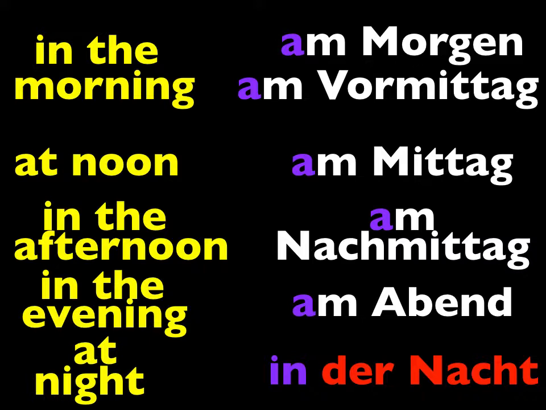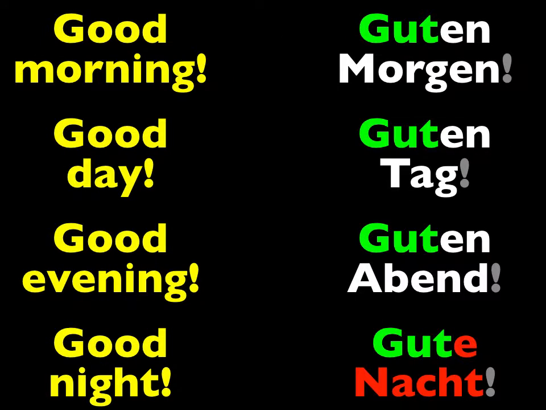Good. Now let's talk about how to say good morning, good afternoon, etc. Guten Morgen, guten Tag, guten Abend, gute Nacht. And again, there really is no way to say good afternoon. Guten Tag would be the best way to go there. The first three were masculine, so it was guten Morgen. The last one is feminine, so it's gute Nacht. And again, it was guten because Morgen, Tag, and Abend are all masculine direct objects, and the en adjectival ending shows that.